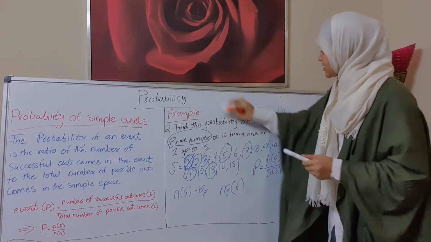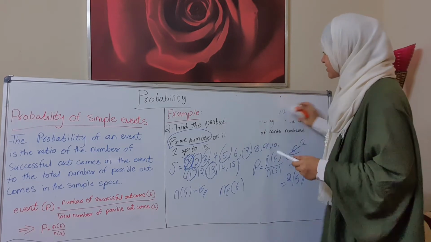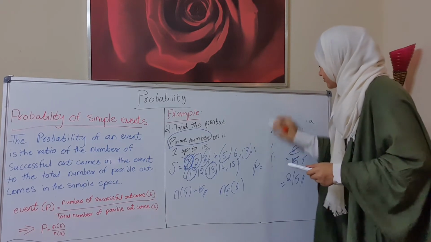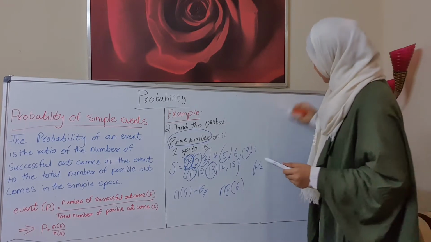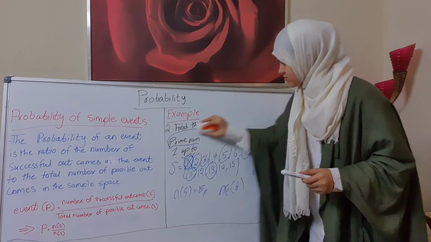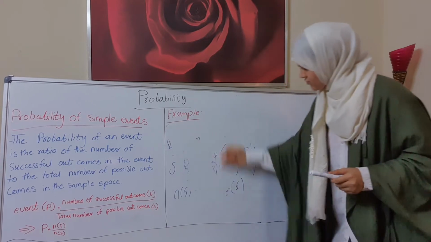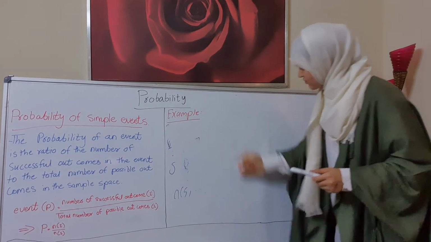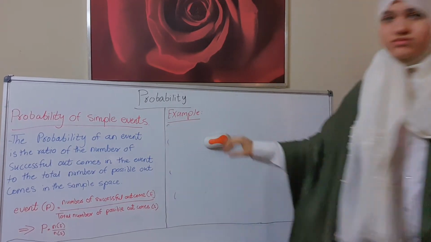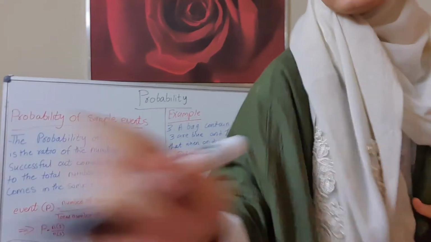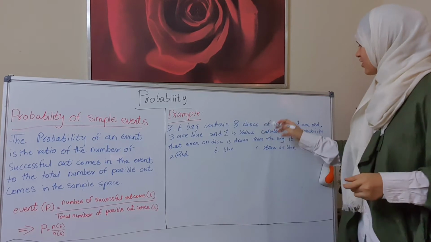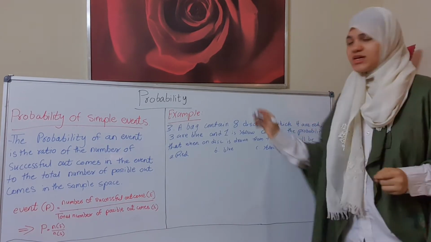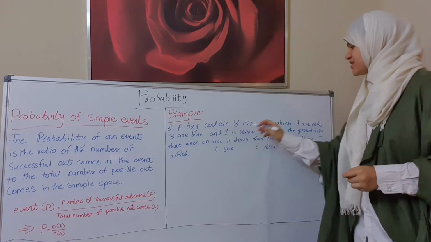Okay, now let's see the third example, which is question number 3. A bag contains 8 discs, of which 4 are red, 3 are blue, and 1 is yellow.